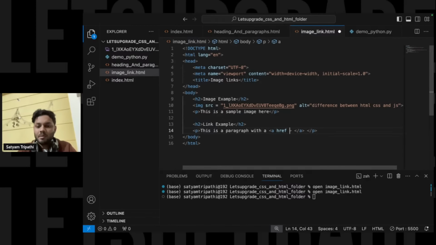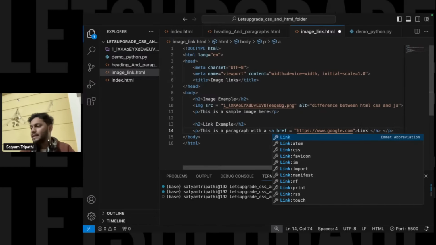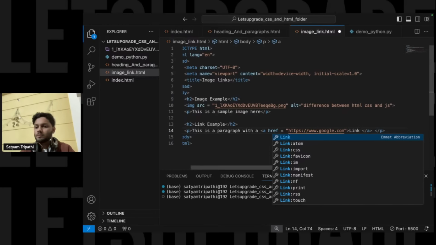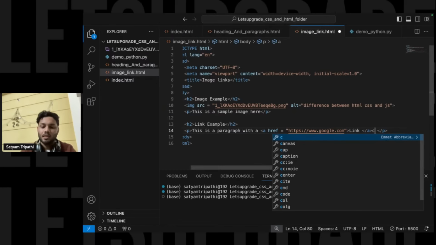href will be basically what we use, and over here we'll use https://www.google.com. This is the only thing you have to write over here, and over here you can write link. And after that, if you want, you can write some message like "click on the link" to print over here.